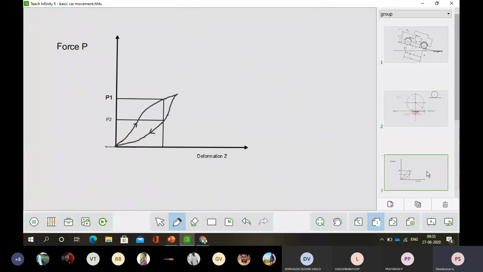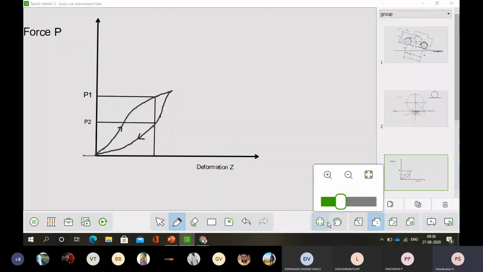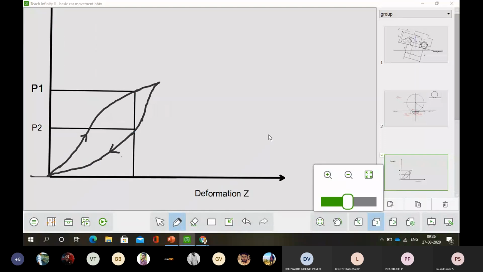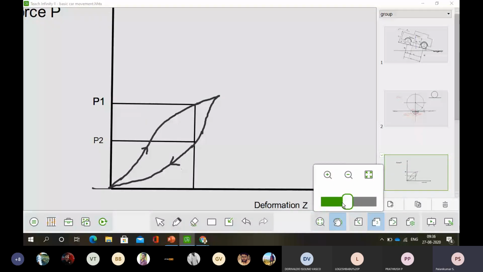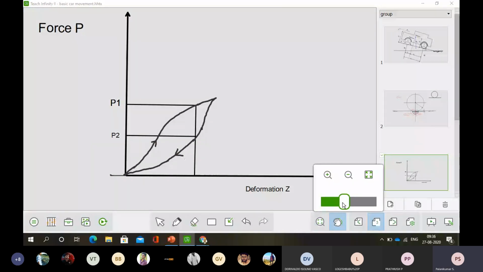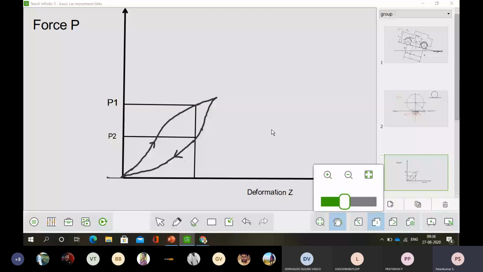That is what I have shown in the particular diagram. If I draw it, between the deformation and the force P acting on it, as the pressure keeps on increasing, it keeps on going like this.